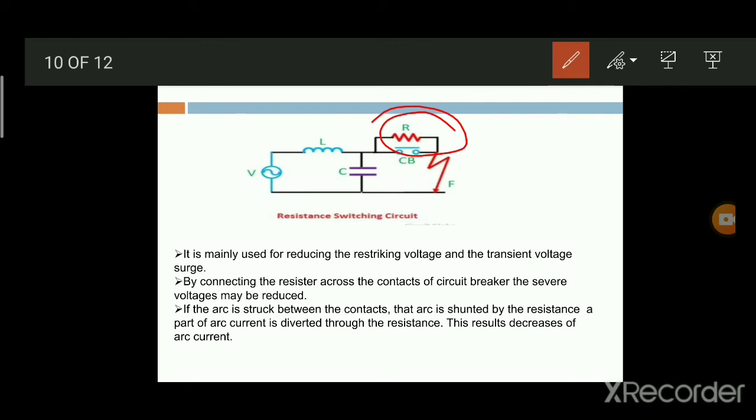Alternatively, the resistance may be automatically switched in during the transfer of the arc from the main contacts to the probe contacts. This is the resistance switching. That resistance is connected across the contacts of the circuit breaker.